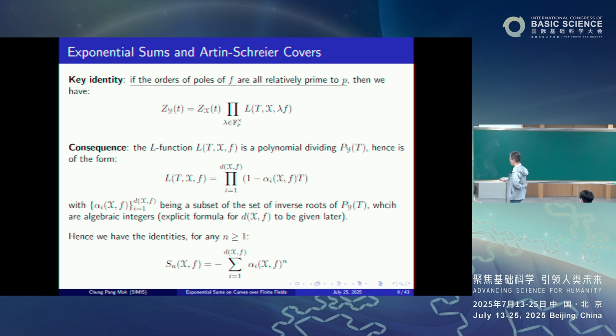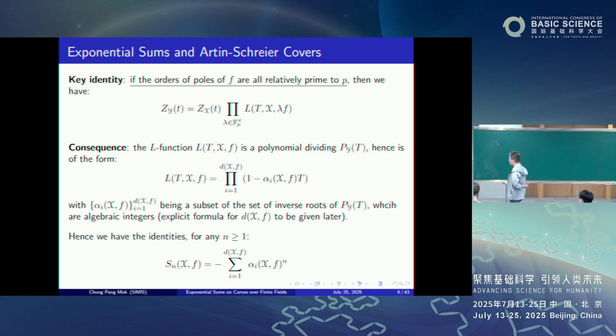It can be written as the product over i from 1 to d(X, f) of the factors (1 - α_i(X, f) t). Here the α_i(X, f) are a subset of the set of inverse roots of P_Y(t), which are algebraic integers. And d(X, f) simply stands for the degree of this polynomial, and we'll give the explicit formula for the degree later.